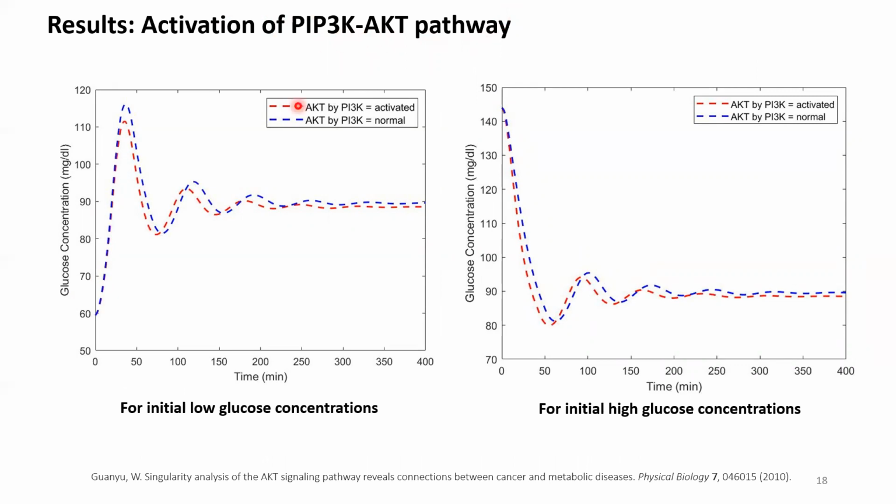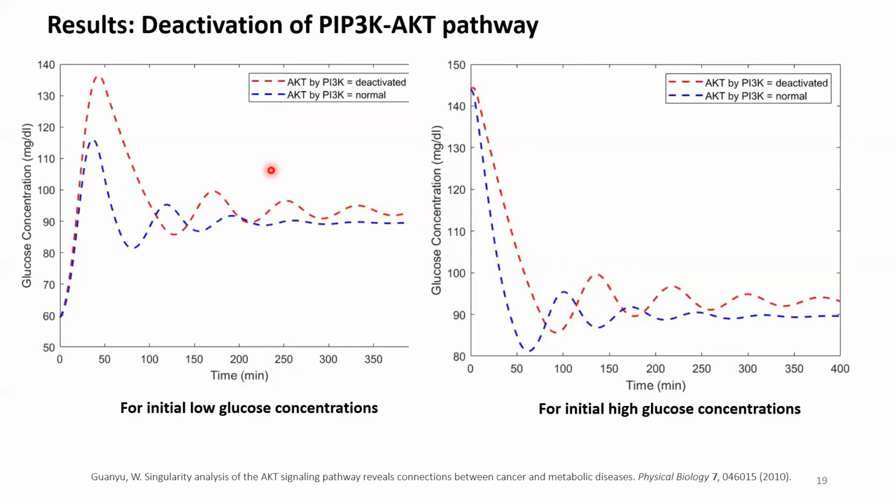Activation of this pathway gives a steady state value lesser than the normal one in both high and low initial glucose concentrations. This indicates a cancerous phenotype, where more glucose is necessary for active production of biomass. What happens in case of deactivating this pathway, which is an insulin resistance or diabetes phenotype? Here the steady state value settles above the normal value, both for initially low glucose concentration and initially high glucose concentration.